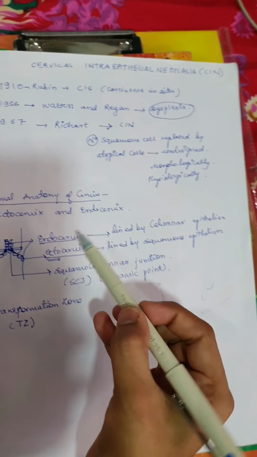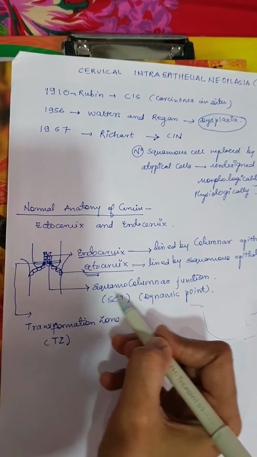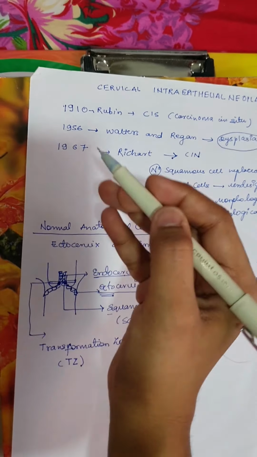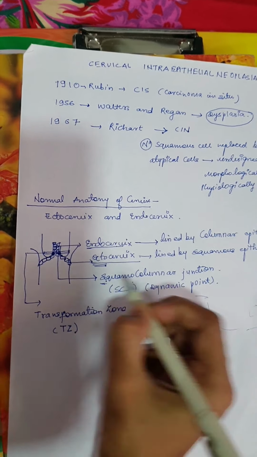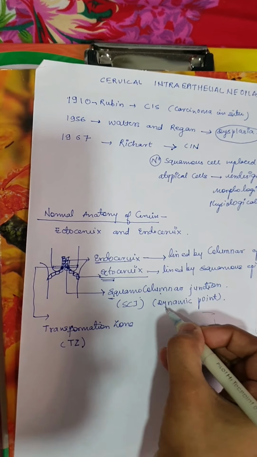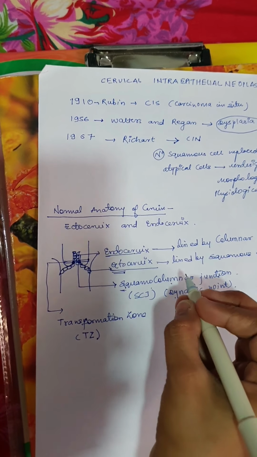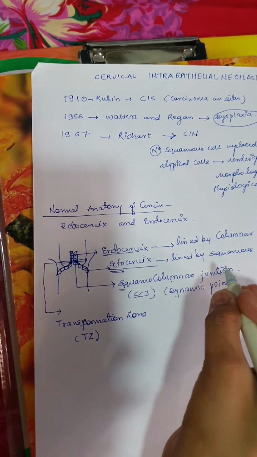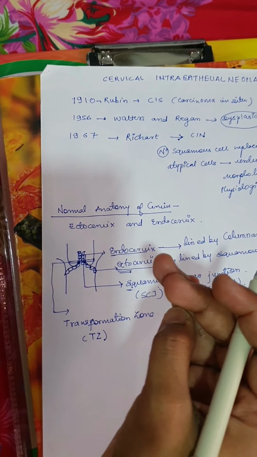How will we keep it in mind? Squamo-columnar: this is outside, so ectocervix outside has squamous cells, and inside is the endocervix. So first only the word squamous is written. So the squamo-columnar junction is the dynamic point where different events take place at different phases of life, such as puberty, then pregnancy and the menopause.